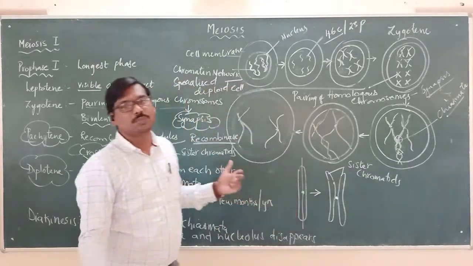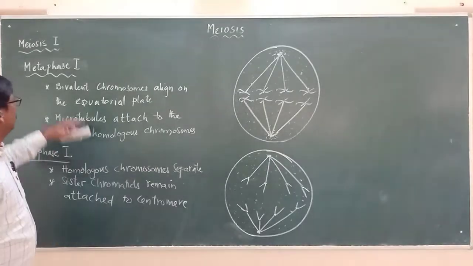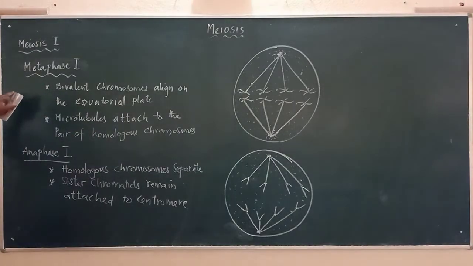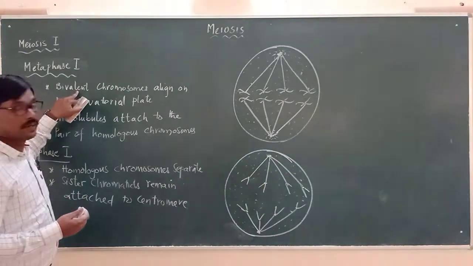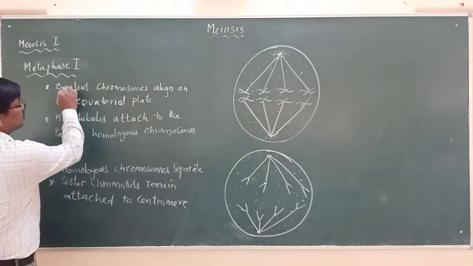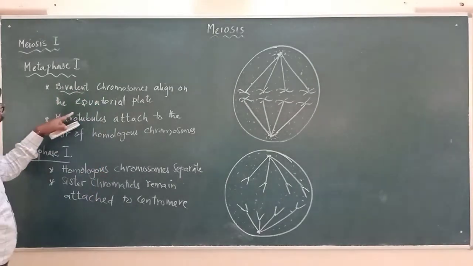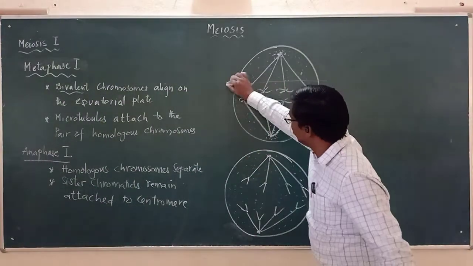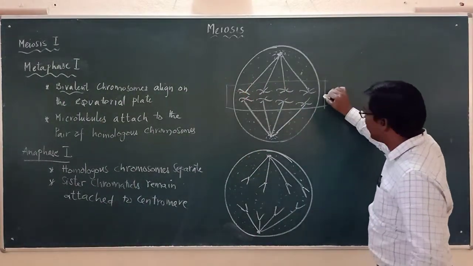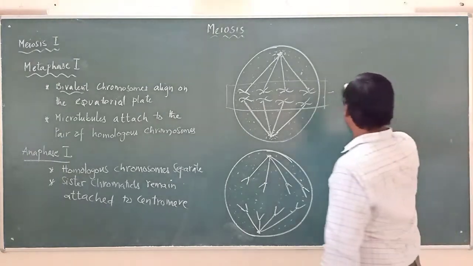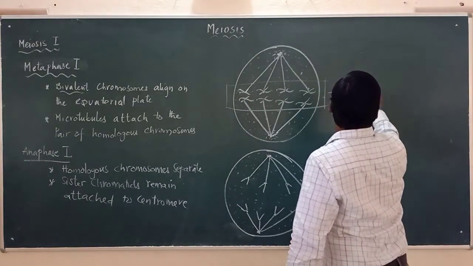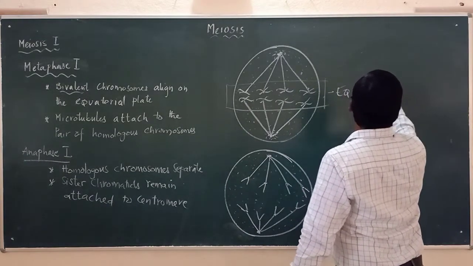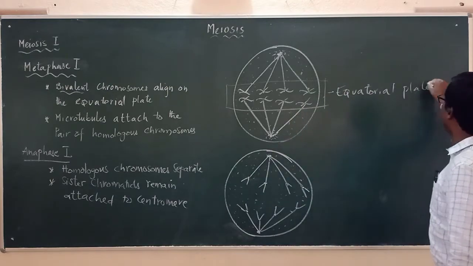And the next one is metaphase 1, under meiosis 1. So what happens during metaphase 1? Bivalent chromosomes align in the equatorial plate. This is the equatorial plate, in this diagram, this area. And we are using the word bivalent.